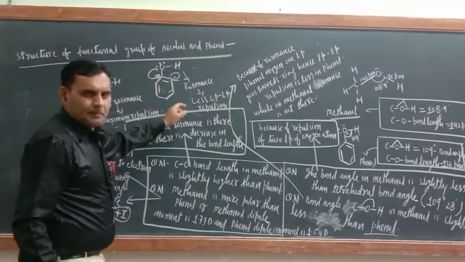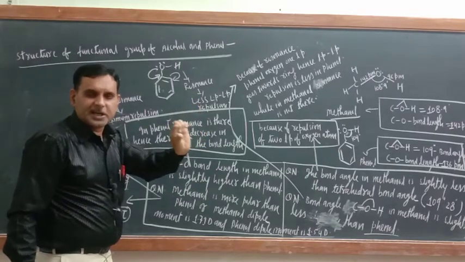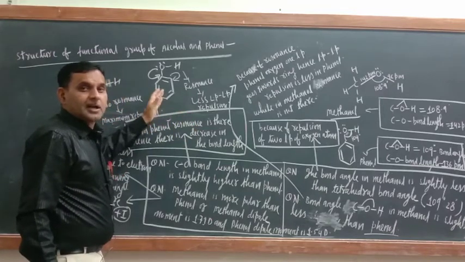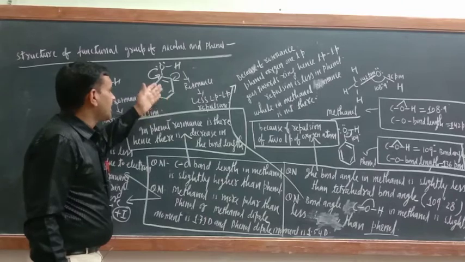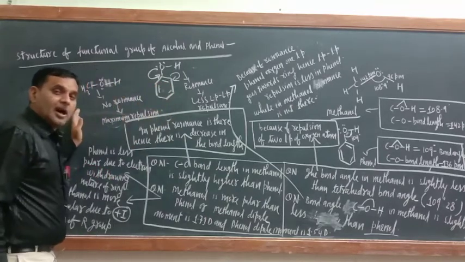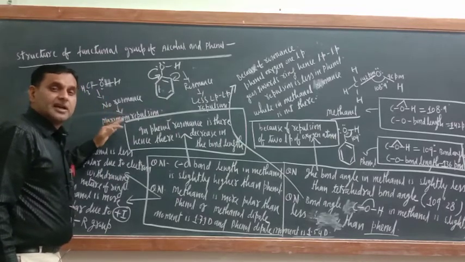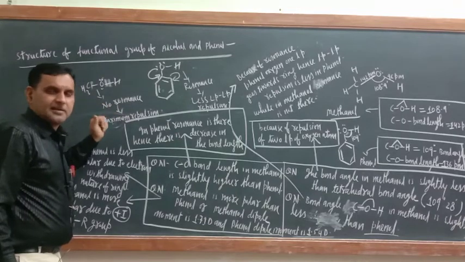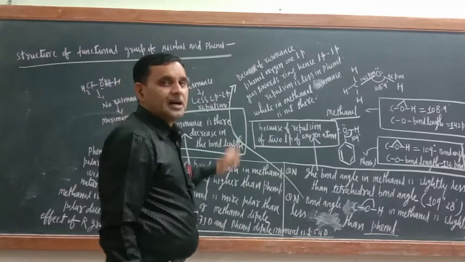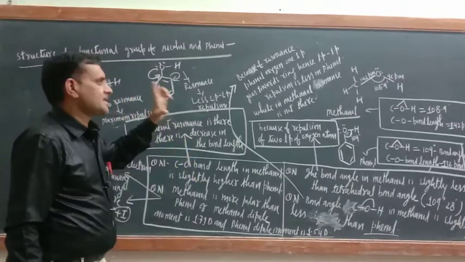So because of lone pair repulsion only, there is a decrease in the bond angle. Correct or not? So here, lone pair repulsion is less in phenol. That is why less repulsion is there. Hence their bond angle is more. In methanol, no resonance, so the lone pairs will be there only. So they will repel each other. That is why their bond angle is less. Because of lone pair repulsion, there is a decrease in the bond angle. Okay? Lone pair repulsion. Correct?